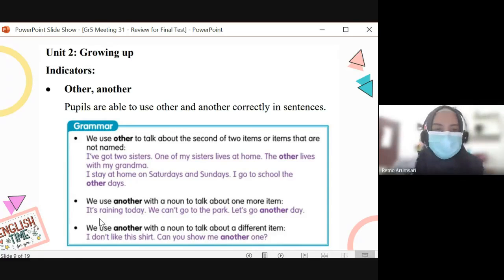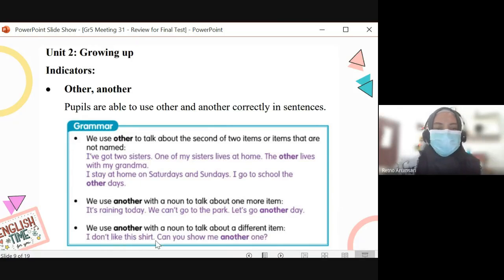Yeah, it's raining today. We can't go to the park. Let's go another day. It means that, yeah, just any other day, just as long as it's not raining. Okay, and we use another with a noun to talk about a different item.